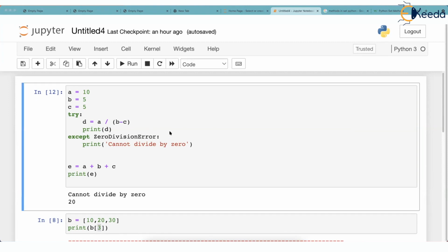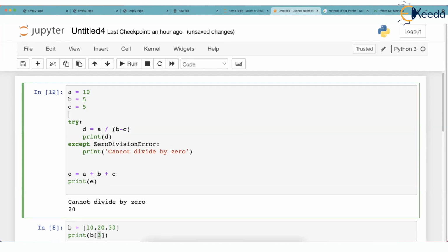Now listen. Now I am going to do something more here. Let's try like this. I am having one more variable here just for fun. Let's say q is equal to 10, 20, 30. Q is the object of list class, correct?